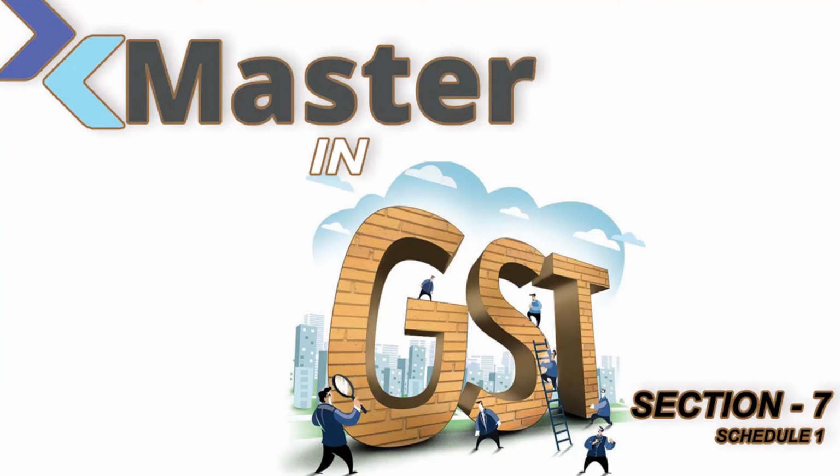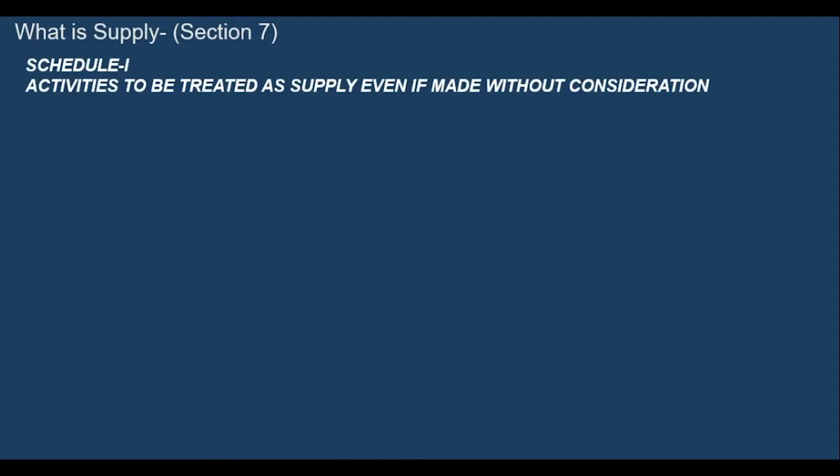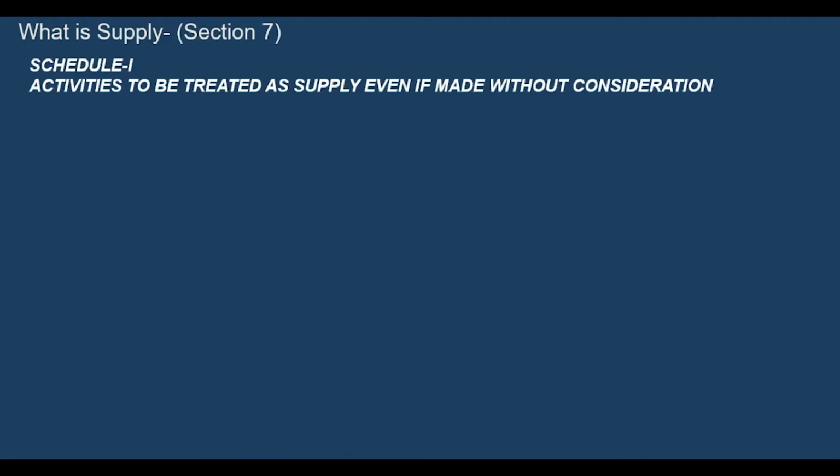Schedule 1 covers activities to be treated as supply, even if made without consideration. So if A is transferring to B some goods without consideration, it can be a taxable supply if that particular transaction is covered under Schedule 1. So, let us see which type of transactions are covered under Schedule 1.